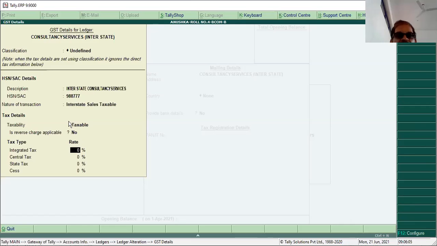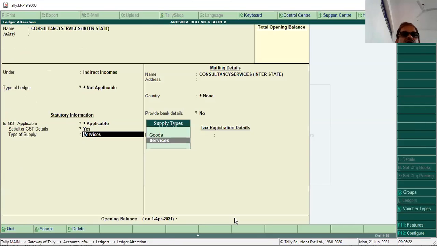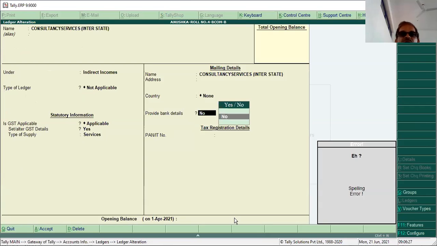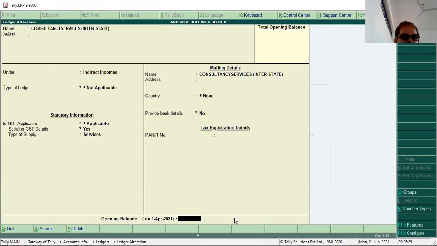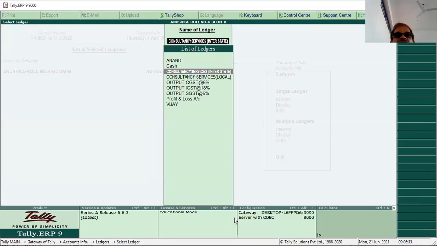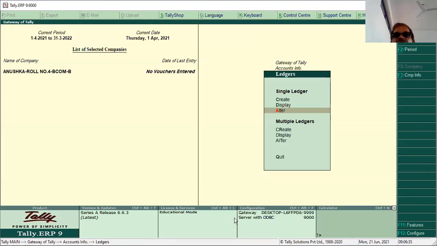What is the rate now? Just I'll check the rate. Now the rate is 18%. Okay. So enter the 18%. Control A, then we enter the vouchers. Let us see whether the amount will come or not.